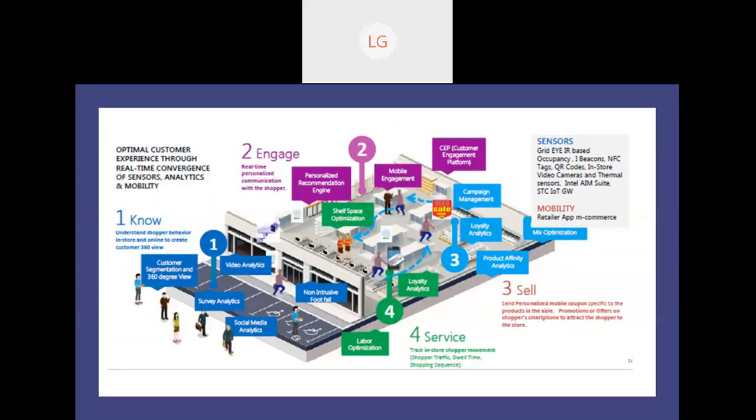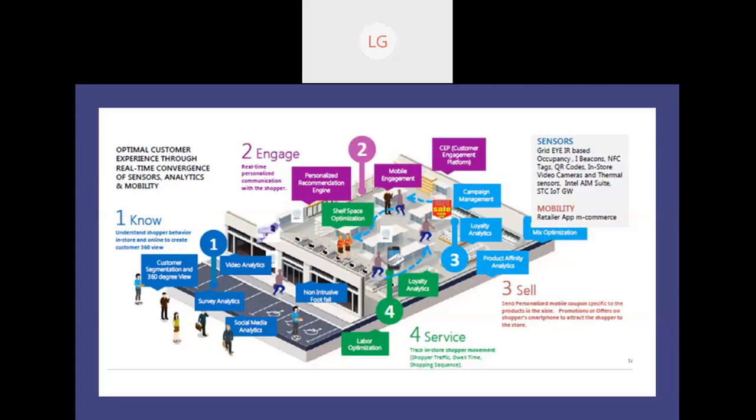Then you can see the customer engagement platform and mobile engagement, the different platforms by which we can contact our customers. Then shelf space optimization. Previously, theft was happening, and then they put RFIDs and EPCs on their luxury products.